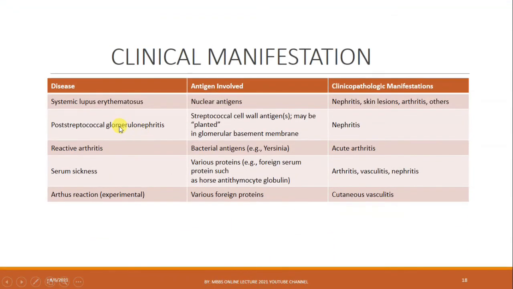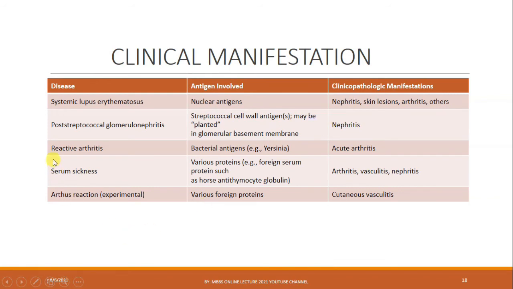So, what are the clinical manifestations? The first one is systemic lupus erythematosus. We have discussed SLE, in which multiple organs or multiple sites are attacked by immune complexes. In this, nuclear antigens are involved. The manifestations are nephritis, skin lesions, arthritis, and others. Post-streptococcal glomerulonephritis: in this, the immune complex is deposited in the walls of the glomerular basement membrane, causing nephritis.